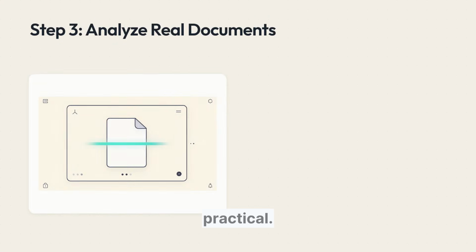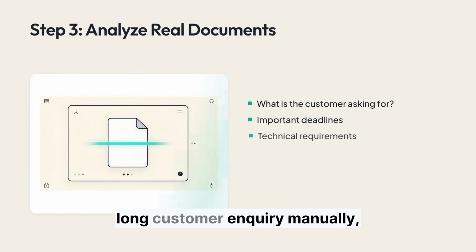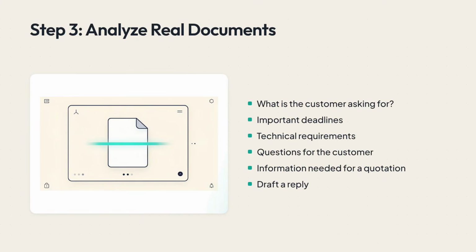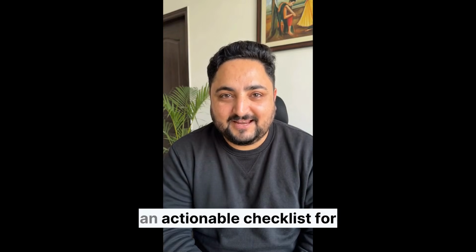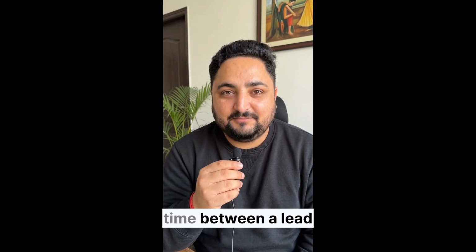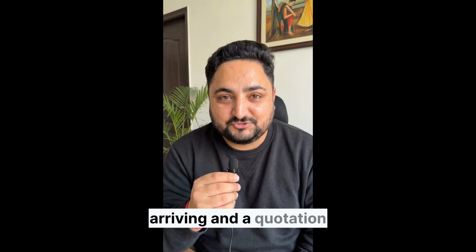Now let's make it practical. Instead of reading a long customer inquiry manually, I upload it. I ask ChatGPT for a task list, technical requirements, and a draft response in seconds. One long PDF becomes an actionable checklist for your sales team. This drastically reduces the time between a lead arriving and a quotation being sent.